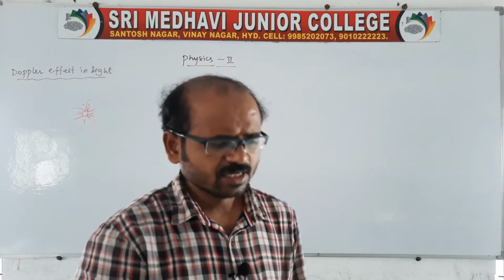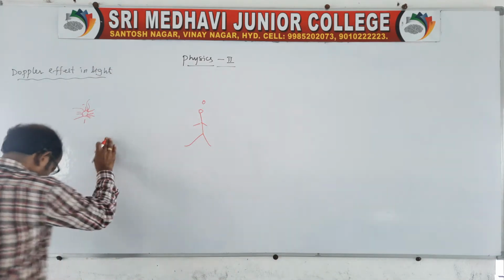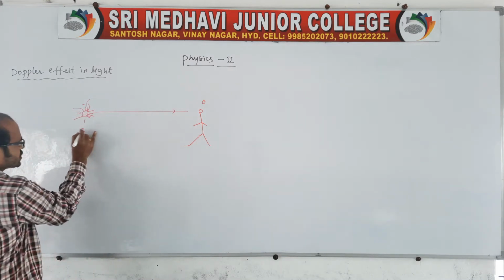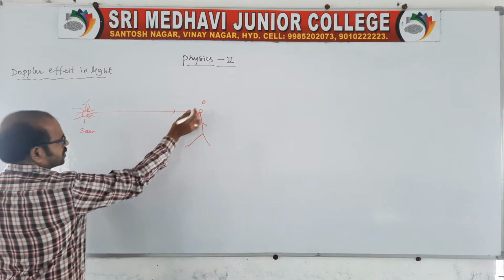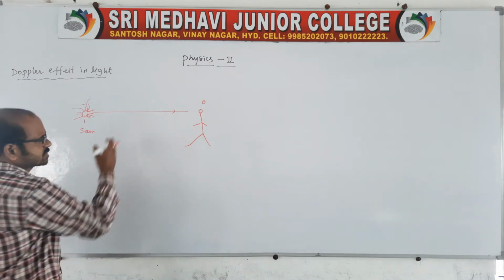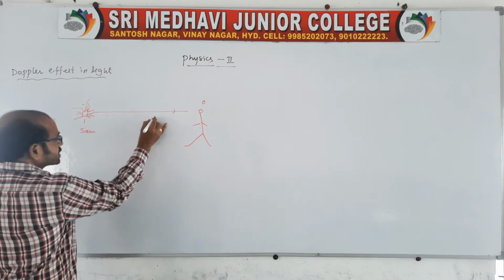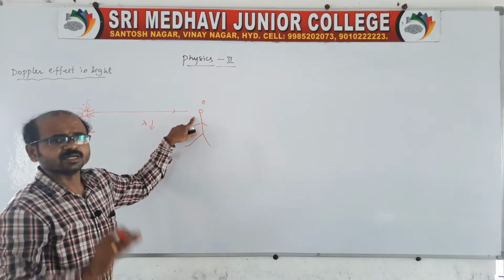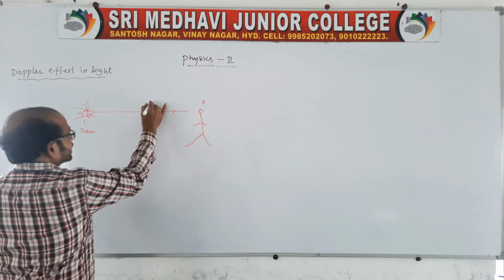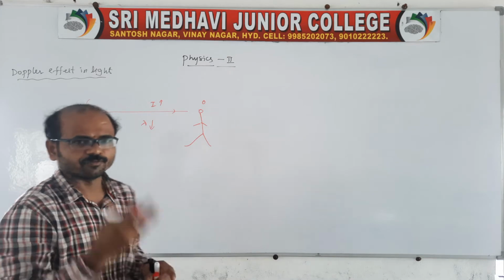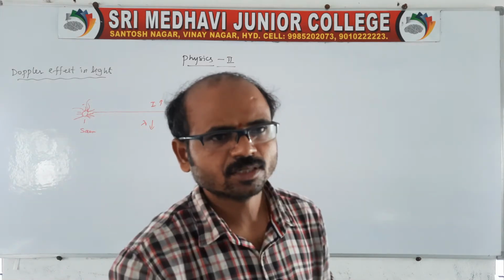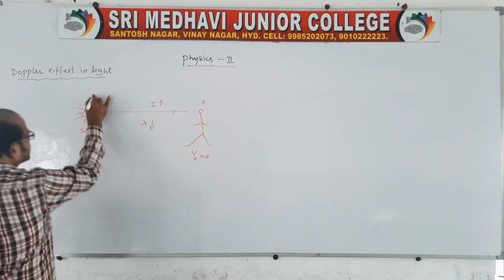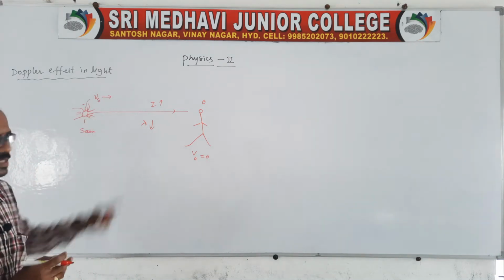The torch light is giving light energy, and this source is moving towards the observer, who is at rest. In this situation, the wavelength decreases because the distance between the source and observer gradually decreases, but the intensity of light increases, of course. The focus of light increases. So in this case, the observer V naught is at rest, and the source Vs is moving. This is the first case.